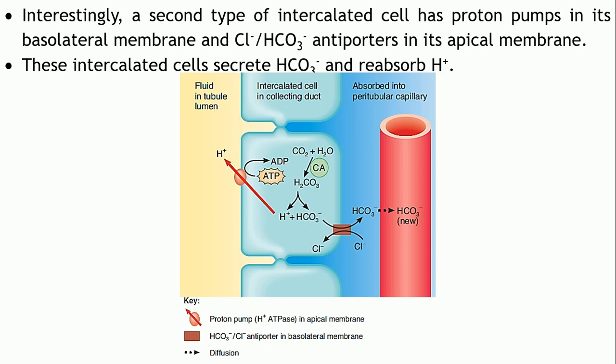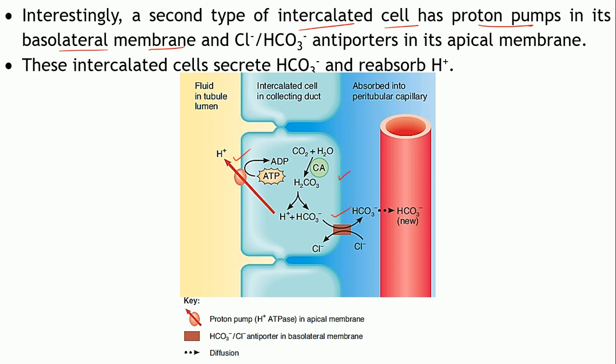Now, apart from these transporters at this particular membrane, there are other types of intercalated cells in the collecting ducts which have the proton pump in their basolateral membrane. Now, which is the basolateral membrane? This is the one, right?